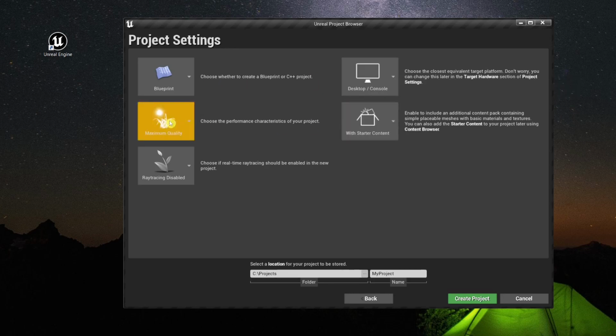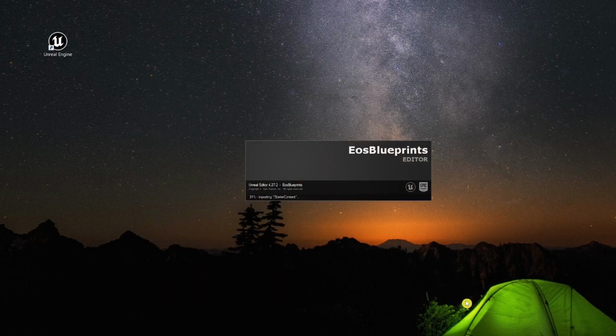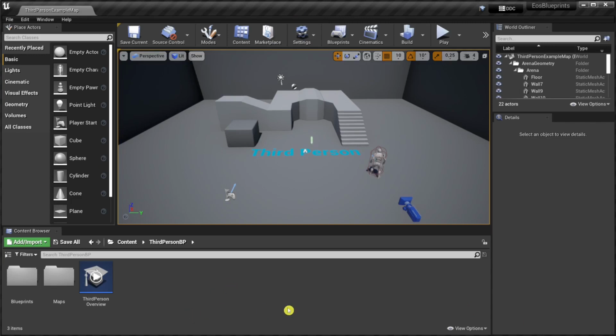The other settings are pretty much irrelevant. Choose any project name you like. I'll call the project EOS Blueprints. We create the project and the editor is started. It's always a great feeling to start something new.